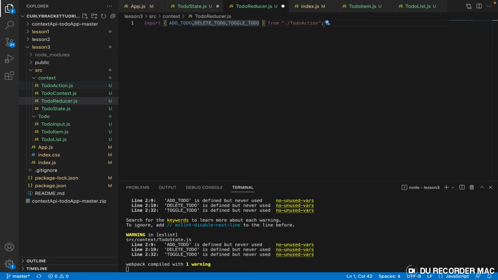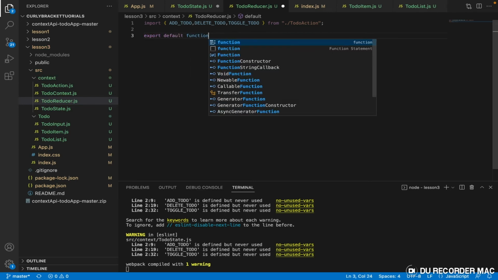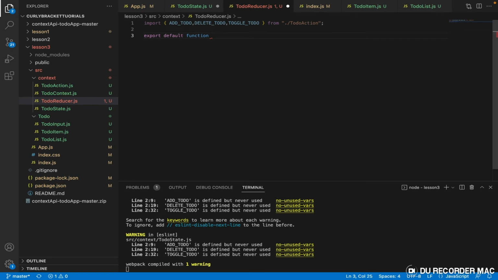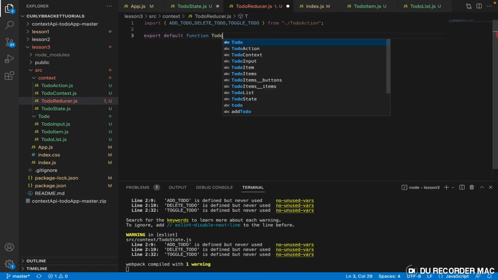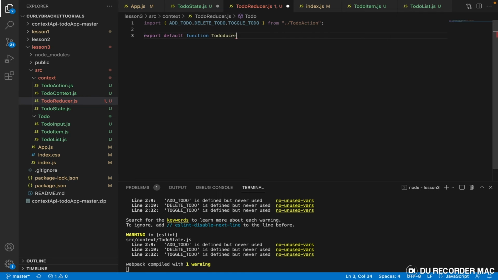Okay, since we have done this, the next thing we need to do is say export default function, and let's call this function to do reducer.